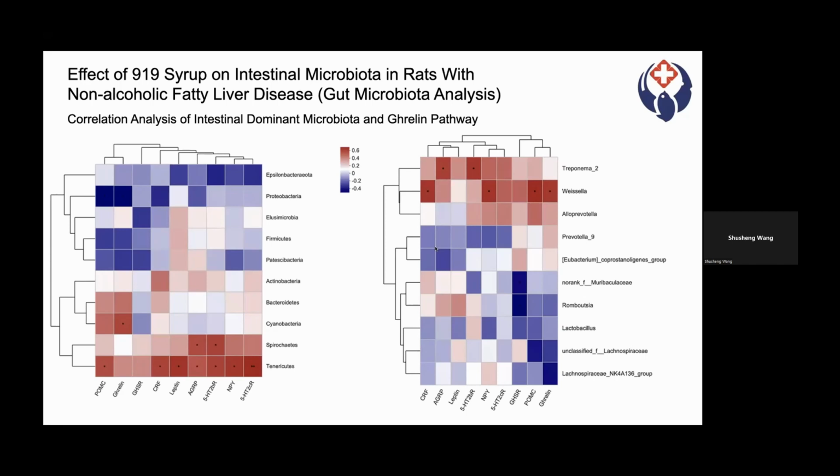The right picture shows the correlation between the dominant intestinal strains at the genus level and the molecules in the hypothalamic Ghrelin pathway. Treponema 2 had a significant positive correlation with AGRP and 5-2BR. Viscera had a significant positive correlation with CRF, NPY, POMC, and Ghrelin. And no-rank bacteria and Rhomboidea were negatively correlated with GHSR.